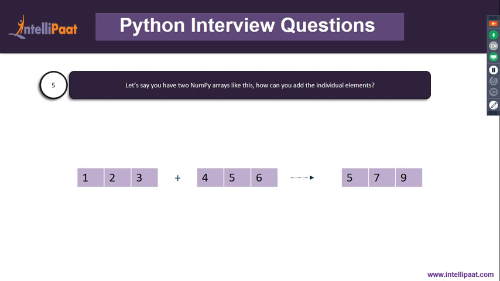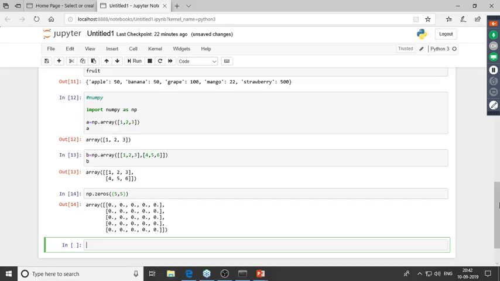So we've got the fifth question over here. Now we've got two NumPy arrays. So first NumPy array comprise of 1, 2, and 3. Second NumPy array comprise of 4, 5, and 6. Now what I'd have to do is add the individual elements over this. So 4 plus 1 becomes 5, 5 plus 2 becomes 7, and 6 plus 3 becomes 9. Now let's go ahead and do this.